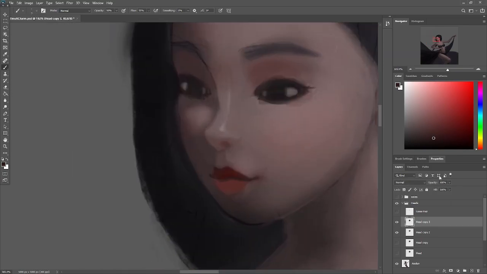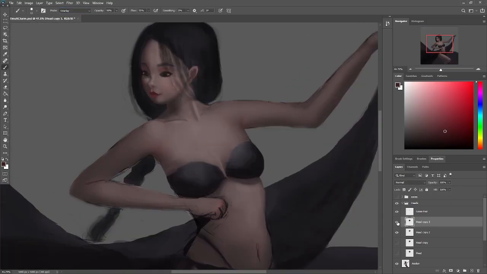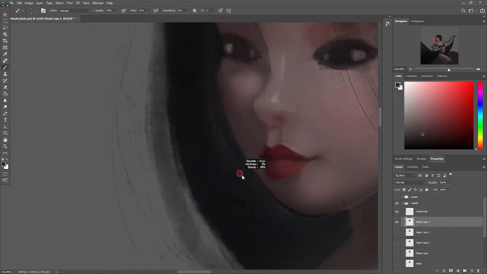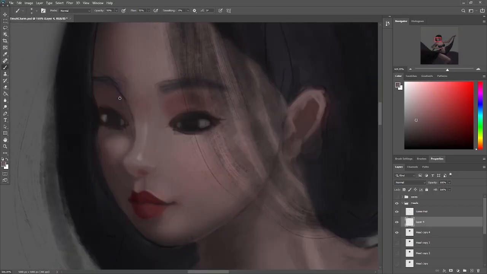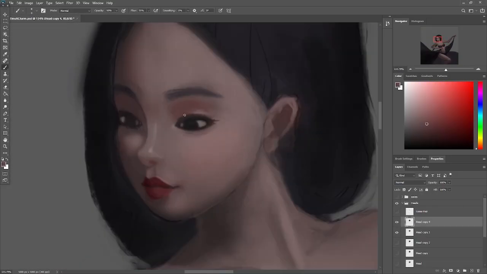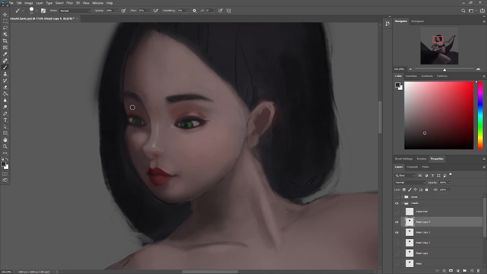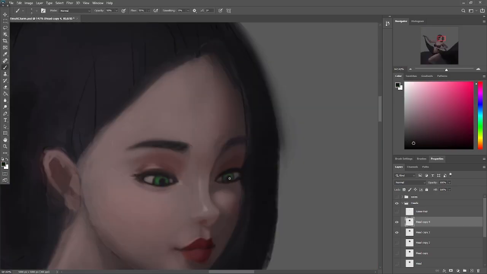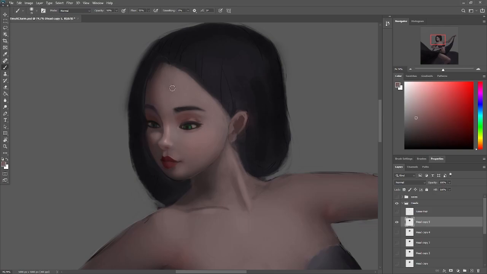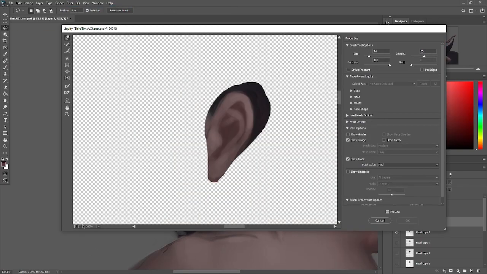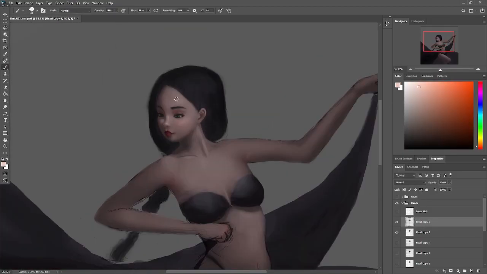Here are some tips I find useful. Don't forget to constantly zoom out, it helps you see the face as a whole. Liquify is a lifesaver. Use lassos to select the part and then liquify if you want to be more precise. I use Liquify a lot to make subtle changes. Lastly, don't forget to flip horizontally. Sometimes your character has a whole different face after a flip.